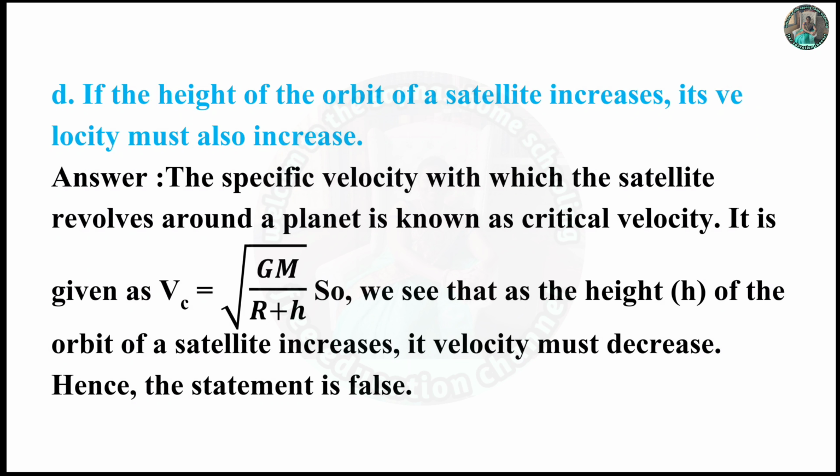पुढे आहे D. If the height of the orbit of a satellite increases, its velocity must also increase. Answer: the specific velocity with which the satellite revolves around a planet is known as critical velocity. It is given as Vc is equal to root GM upon r plus h. So, we see that as the height of the orbit of a satellite increases, its velocity must decrease. Hence, the statement is false.